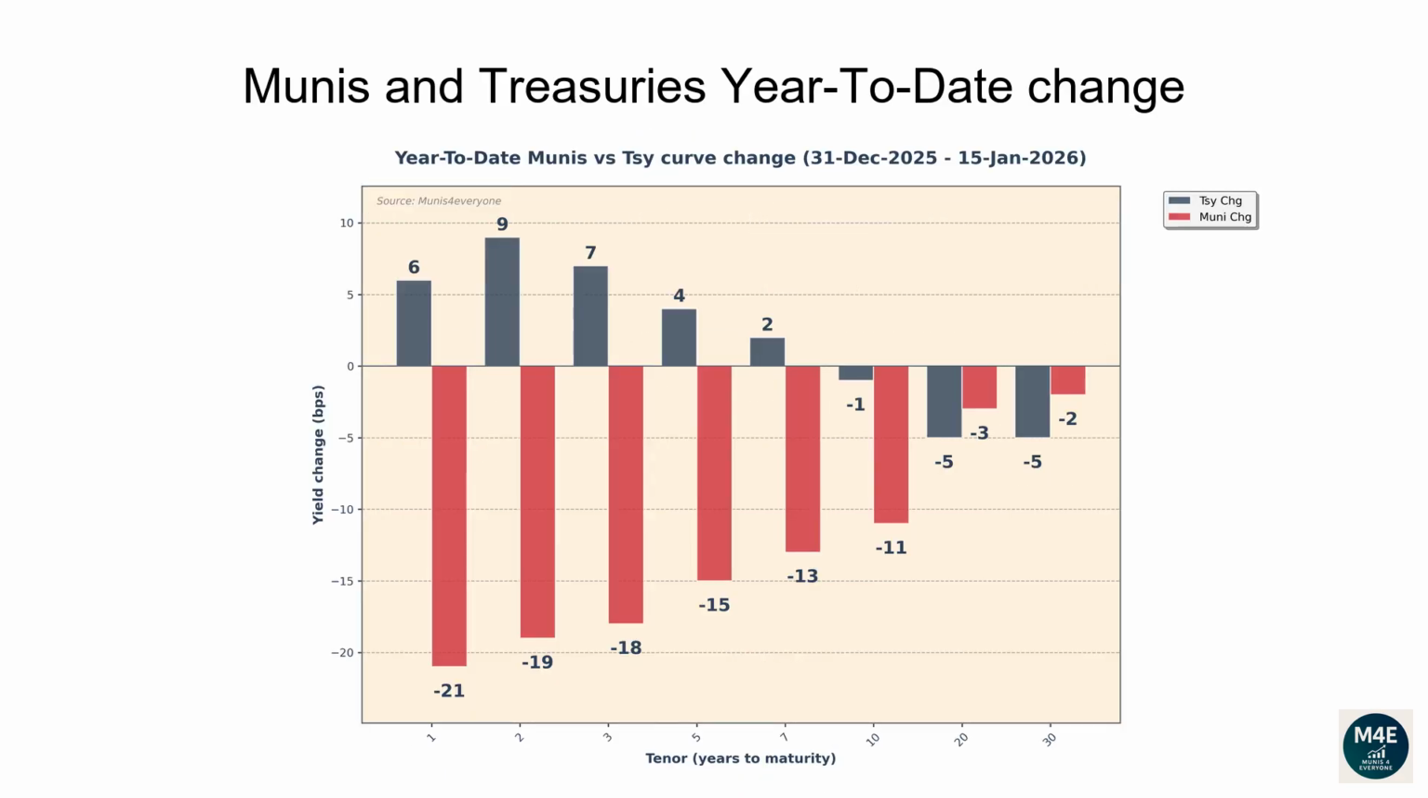This graph is similar to the previous one, but instead of showing how interest rates have moved versus the prior day, it shows how much they have changed since the end of last year. The current bar plot shows how munis and treasuries have changed year to date.